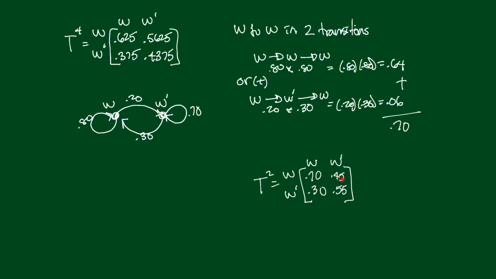Now we could get the same numbers going the other way. We won't do all of these, but how could you get from not working to working in 2 transitions? I'll just map it. Well, what could we do? I'm going to start at not working. How can you get to working in 2 transitions? Well, what you could do is this. You could go from not working to working, and then working to working.